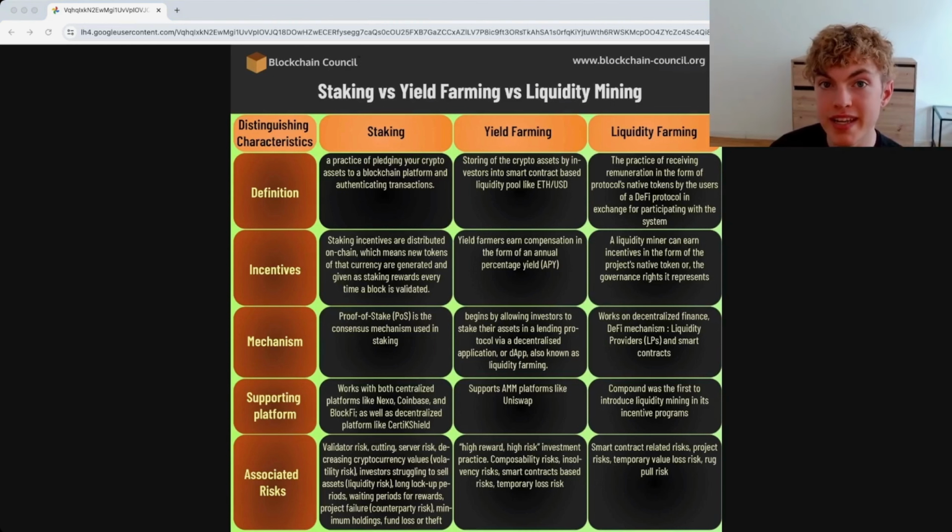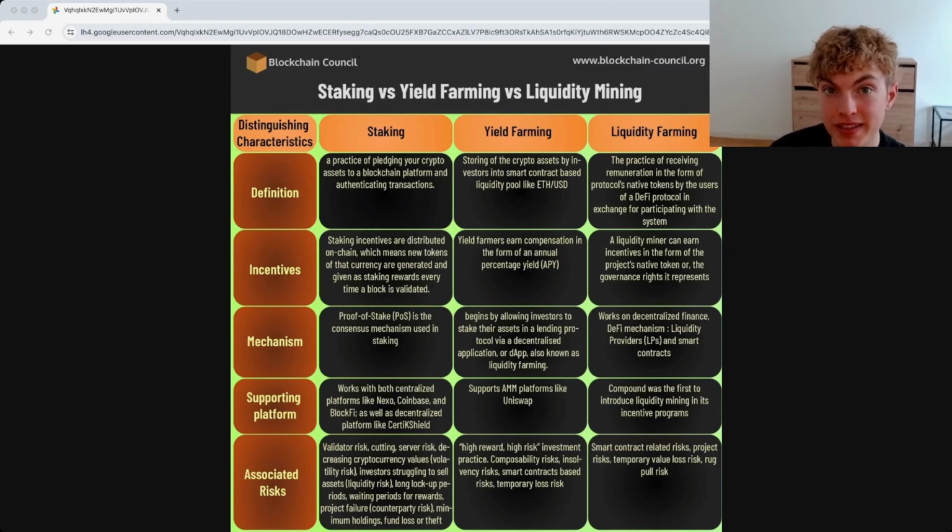So first of all, staking. That's when you have an asset like Ethereum and you're staking it into a validator and you're earning a return. The reason why people stake is to help support the decentralization of a network. The more people that are staking, and the more validators there are, the more decentralized the network is. But again, staking returns like 3 to 5% a year, not that good. And obviously that just depends on the asset that you're staking. And moving into yield farming, this is where we can start to generate some serious money.